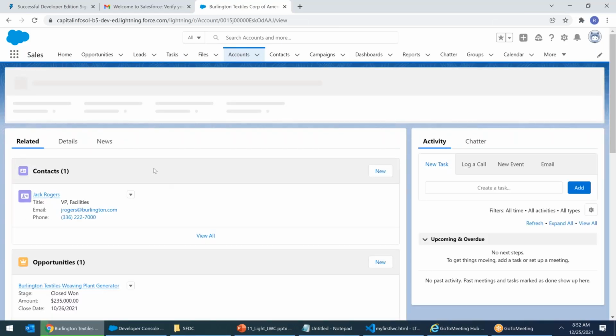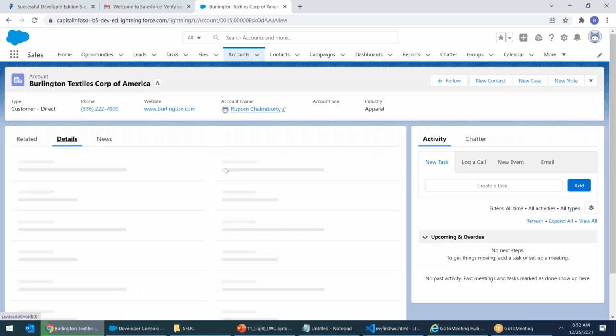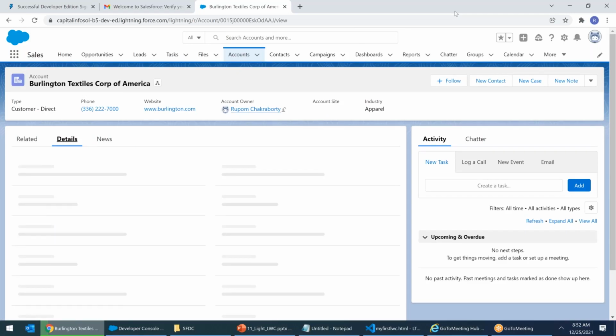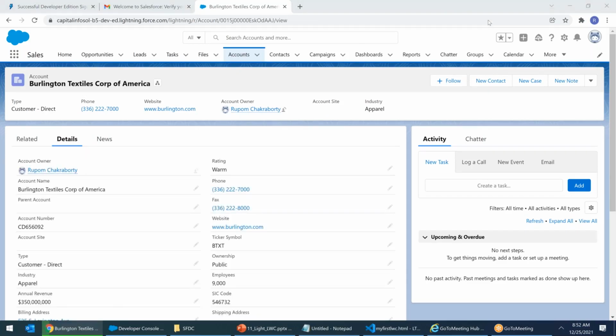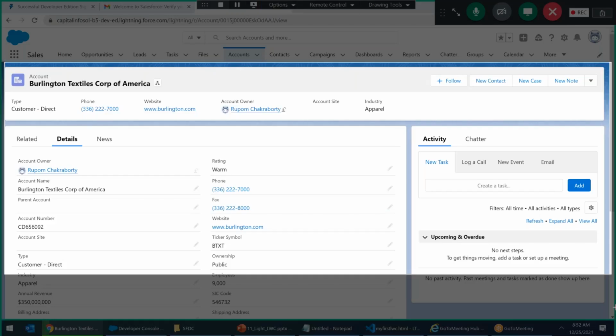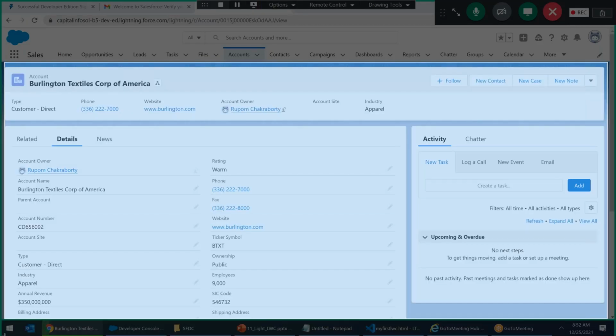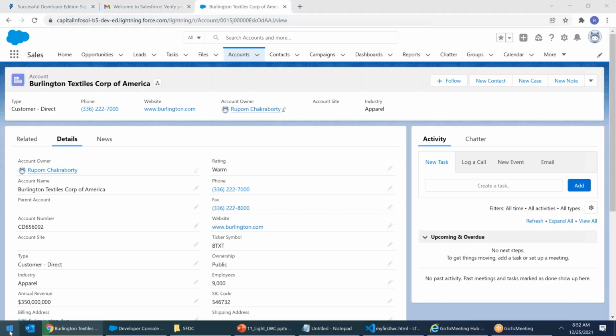Wait. I go to the details. Wait. That's the detail that comes. Right. Now I take a screenshot. Control Shift P. Okay. I'll take this screenshot. Right. Let me open Paint. P-A-I-N-T, paint.